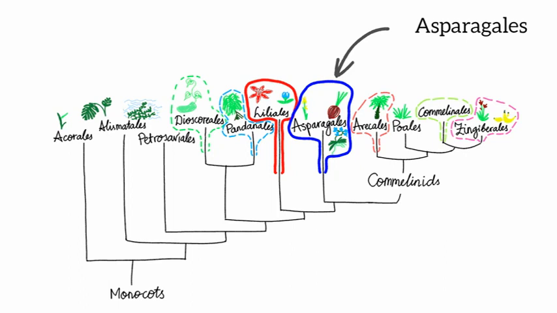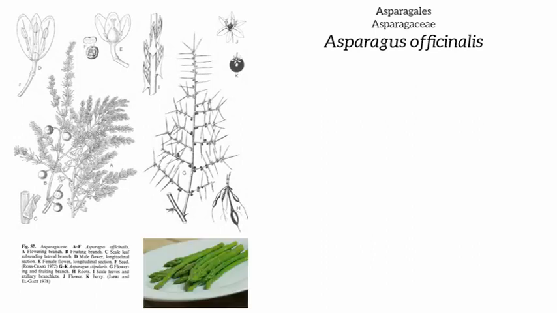Looking further into the Asparagales, we look at asparagus itself, in the Asparagaceae, the asparagus family. The family is large and diverse, but asparagus itself is well known for its tastiness, especially when cooked in butter. What many people have observed, however, is that after eating asparagus, your urine has a bad odor.